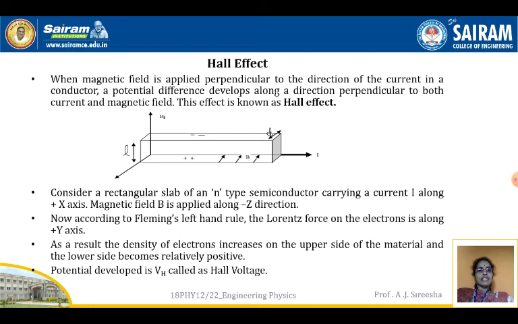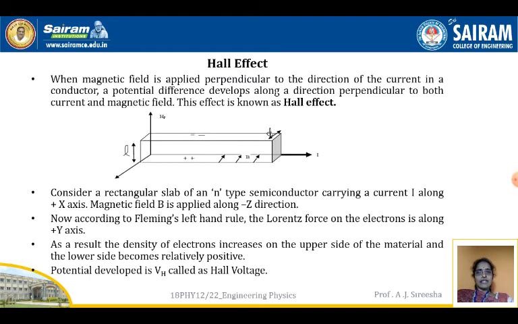So what exactly is being told here is, when the magnetic field is applied perpendicular to the direction of the current in a conductor, the potential difference is developed along the direction perpendicular to both the current and magnetic field. Now we will see how exactly this effect is being observed and taken.